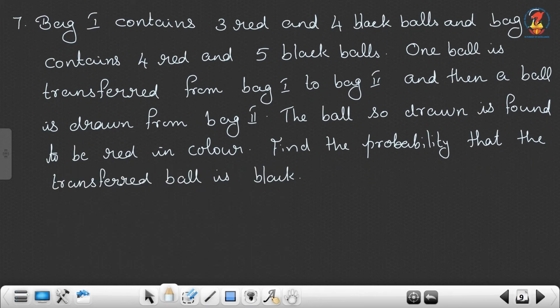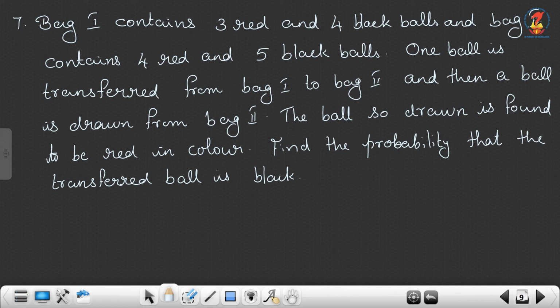Bag 1 contains 3 red and 4 black balls, and bag 2 contains 4 red and 5 black balls. One ball is transferred from bag 1 to bag 2, and then a ball is drawn from bag 2. The ball so drawn is found to be red in color. Find the probability that the transferred ball is black.